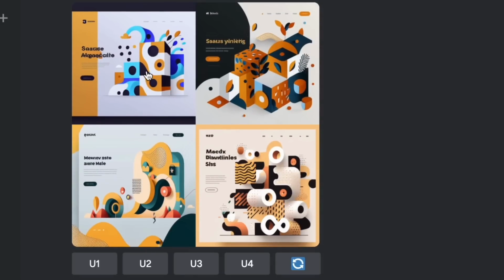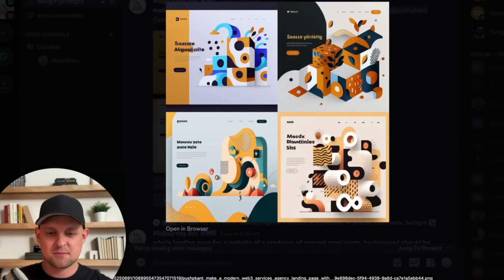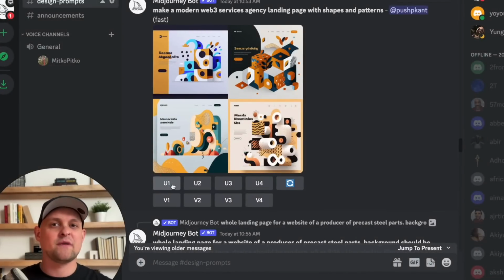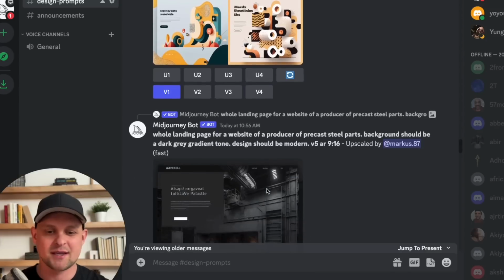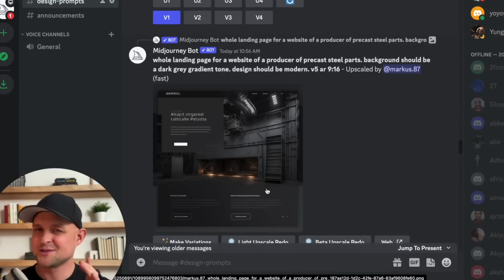Ooh, I like this one. Okay, so we've got Web3 Services Agency landing page with shapes and patterns. And you're giving this prompt very little, so I don't know if this is what this user was looking for, but this is cool, man. You've got a full color scheme, you've got different ideas. And again, this is the first pass. Let's say that I like this first option. I can go right here. Even if I'm not the one that entered the prompt, I can either upscale this one or I can get variations of number one. All I have to do is click this, and then Midjourney is going to start running this prompt in the background, and it will notify me at the bottom of the chat once it's ready for me to check out. And then, of course, everybody can see it. So don't be doing anything weird because we're all going to see it.